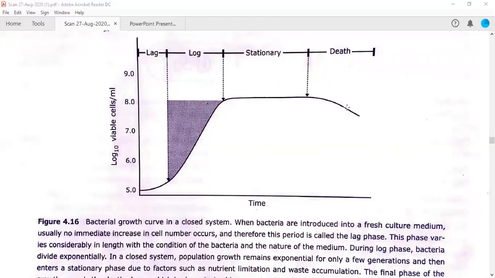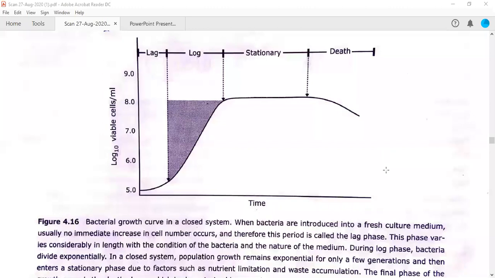Ultimately the cell will start dying, therefore the number will decrease if you calculate the log value of viable cells per ml. So it will also exponentially decrease. It is very opposite to the growth phase or the log phase. जैसे यहाँ पे बढ़ रहा था, यहाँ पे decrease होगी in the exponential terms.